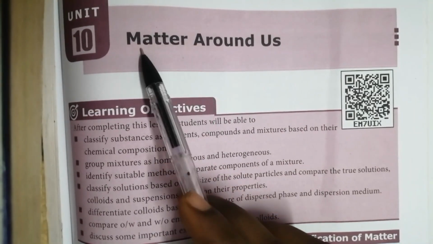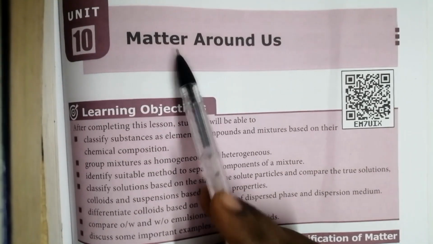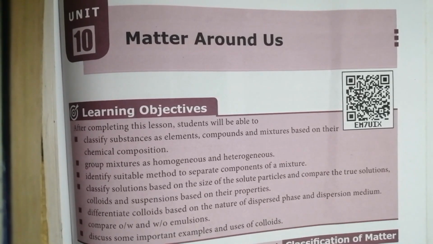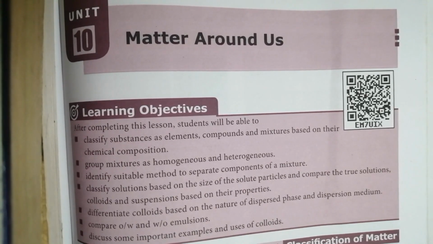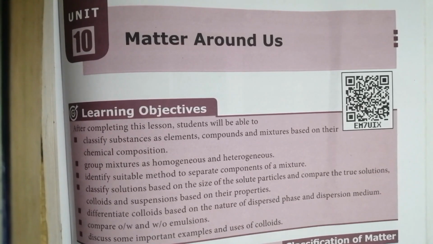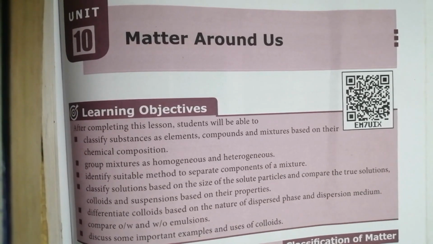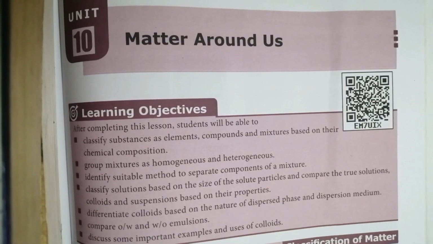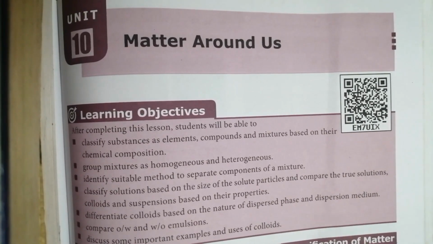Matter, right? We studied matter and its classifications: elements, compounds, homogeneous and heterogeneous mixtures, and some separation techniques also. So first we can see about matter.